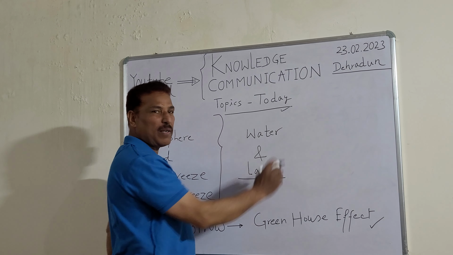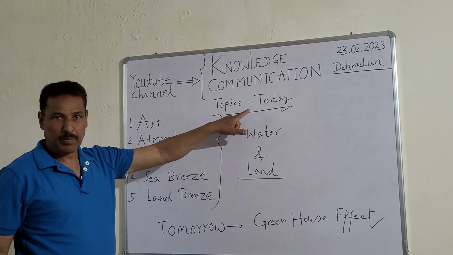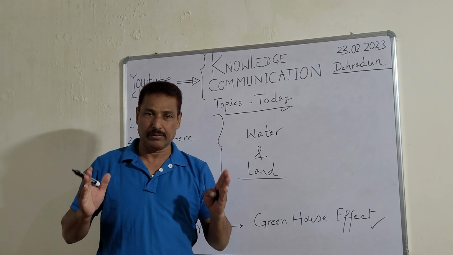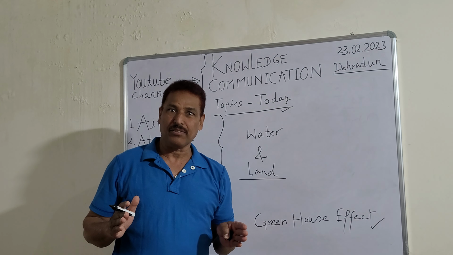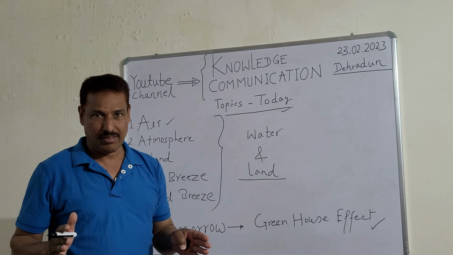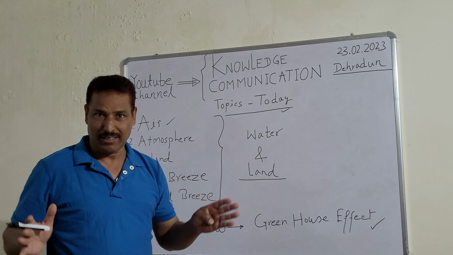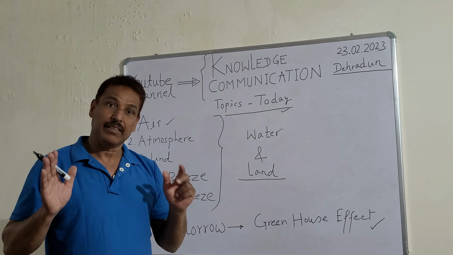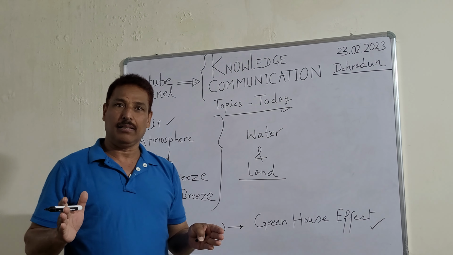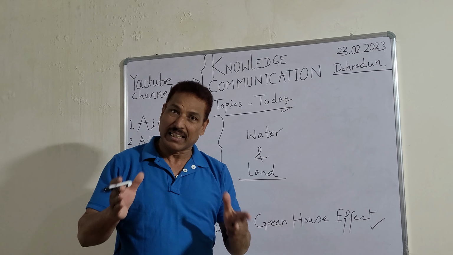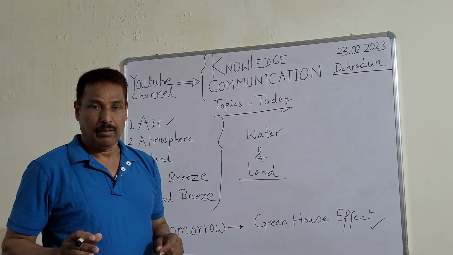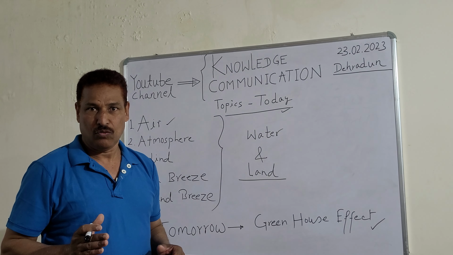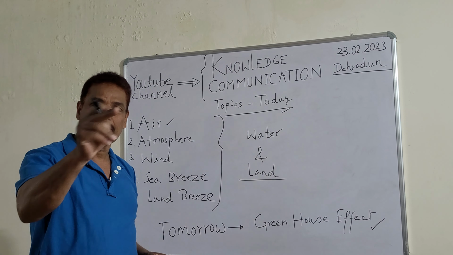Today's topic is number one, air. Let us start with air. Actually, air is nothing but the gaseous mass around us, everywhere. That is air. When it is in its natural position, then it is called air. But the same air, when it starts moving for certain regions, then it is known as wind.